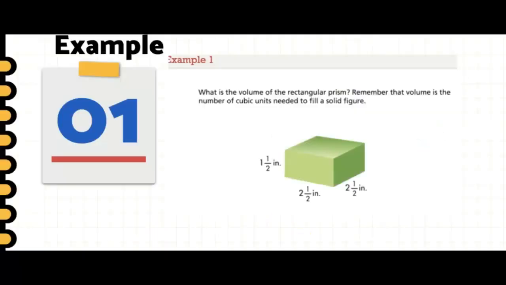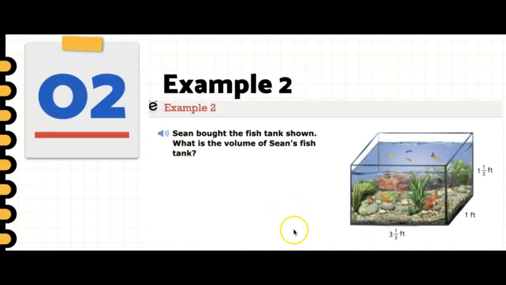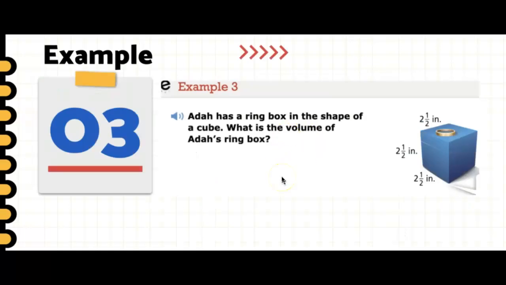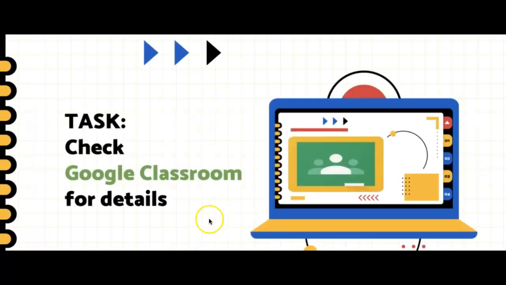Give me a moment. All right, you could go to your team and work on example number 2, the problem of Shan on the tank, and also example number 3 for Ada's cubic ringbacks. And with that, you could just work on the task in Google Classroom and check on the details over there, and we'll share when we come back.